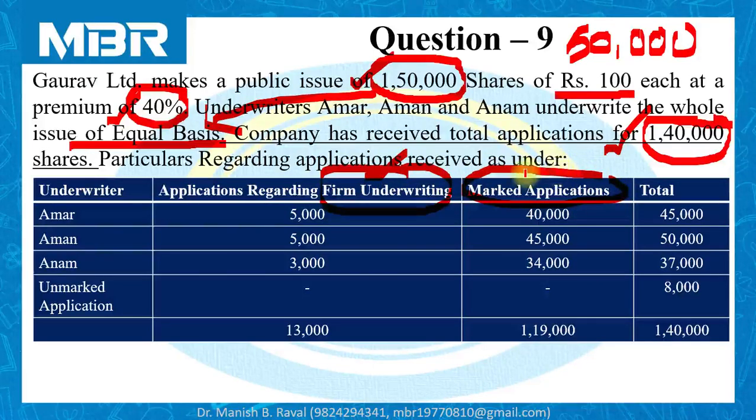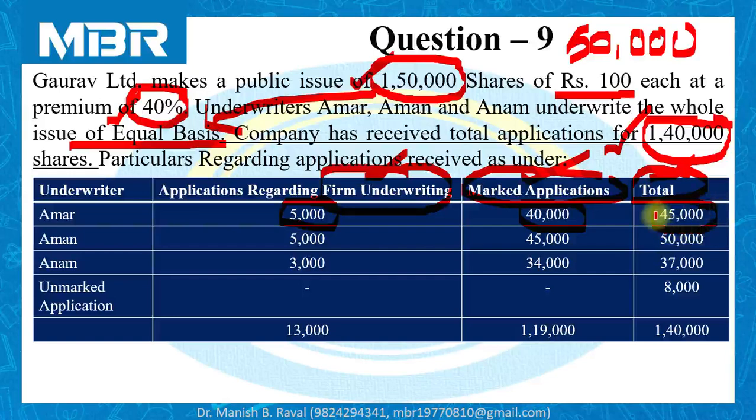The third column is all about applications received by the company with the unique identification stamp of individual underwriters, say marked applications. And here you can say total. Here total marked applications are ready-made given to us. You can easily connect the figures: 5,000 for firm underwriting, marked applications 40,000 and total 45,000.